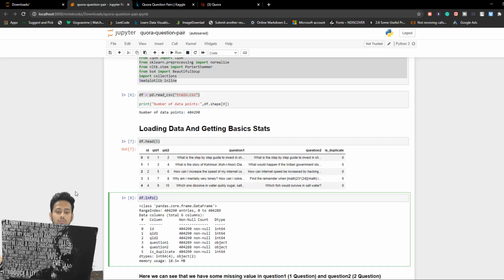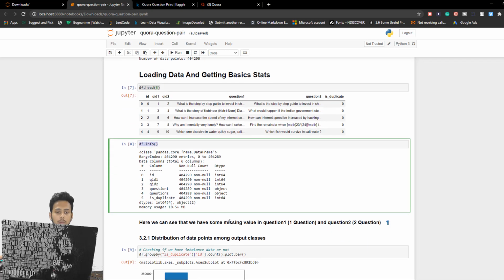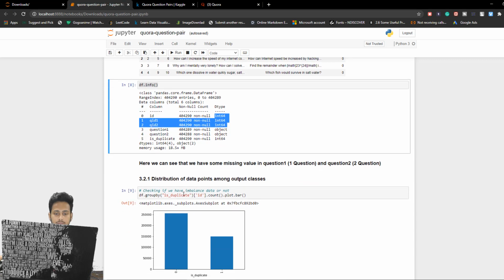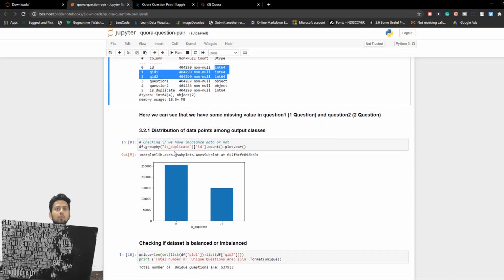If we do df.info to see our data set, we can see the total number of data points, which are of type integer, and question 1 and question 2 are of type object because they are strings. Once that is done, we need to check if our data set is balanced or not, because if it is not balanced, we are going to do something for that, like oversampling or undersampling.